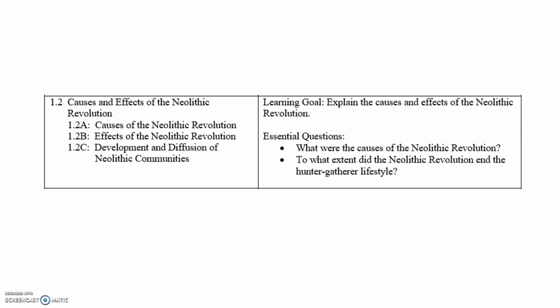So on your unit outline, there are 3 different lessons for 1.2. The first one is causes of the Neolithic Revolution. The second one is the effects of the Neolithic Revolution. And the third one is the development and diffusion of Neolithic communities. Diffusion meaning how they spread.